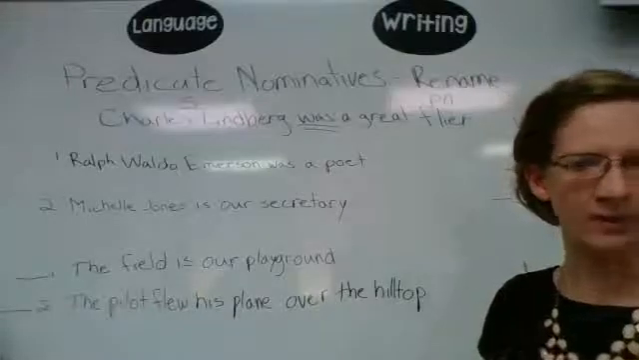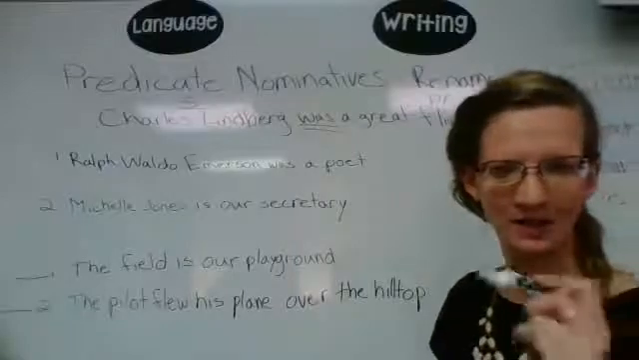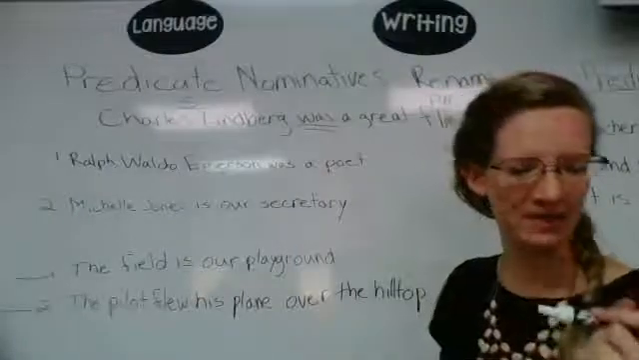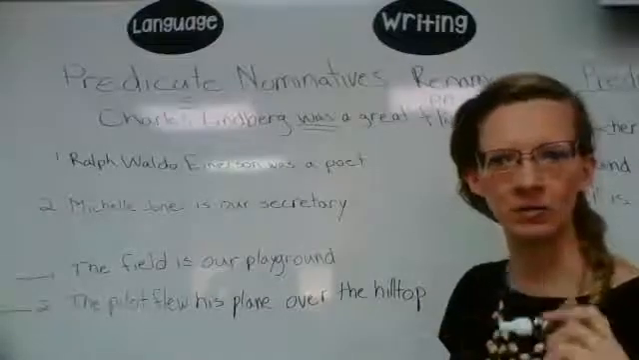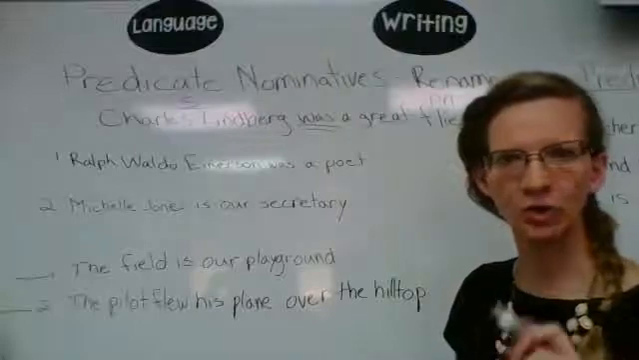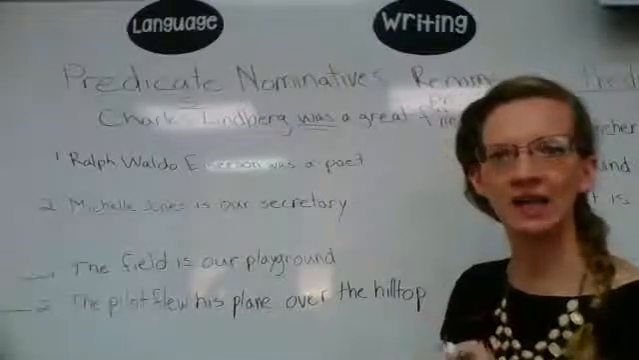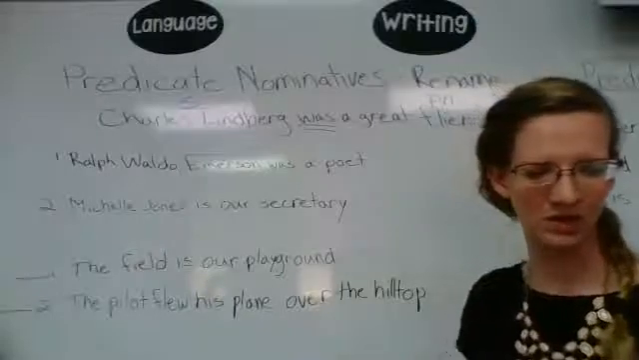If you had Robert is my cousin. So is a linking verb. It links cousin back to Robert. It's explaining who Robert is. It's your cousin. So switch it around. My cousin is Robert. That still makes sense. So you know that that is a predicate nominative. So a predicate nominative renames your subject. So it's just another name for the subject.